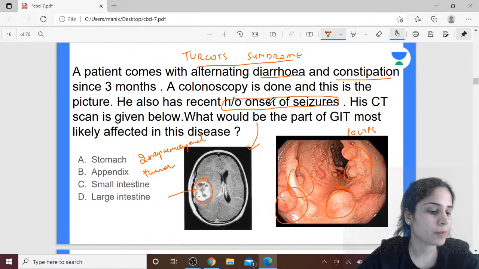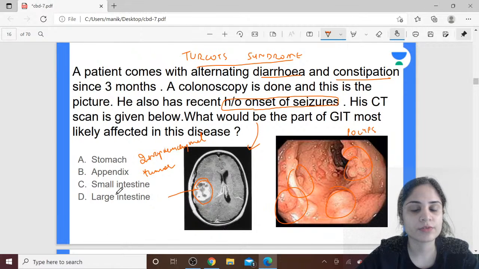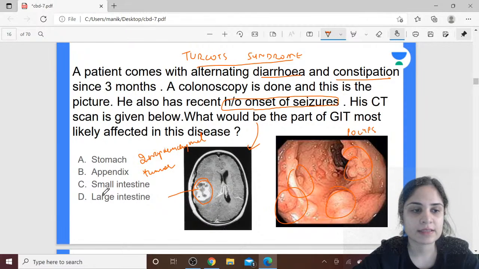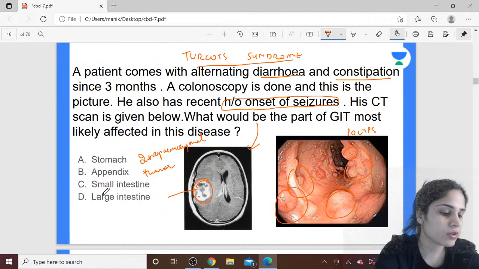So which part of the intestine is affected in case of Turcot's? Is it stomach, appendix, small intestine or large intestine? What is the answer? Mulai and Rameshwar are saying large intestine. Any other answers? Come on, staphylococcus, what is your answer?